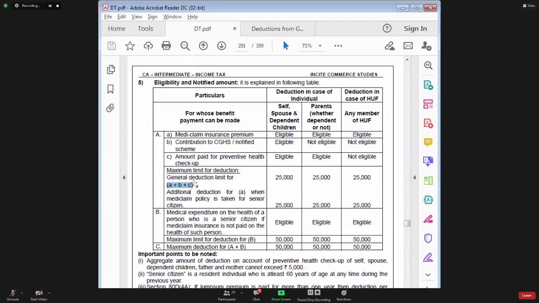What is the maximum limit? Maximum limit is 25,000 for group 1 and 25,000 for group 2.